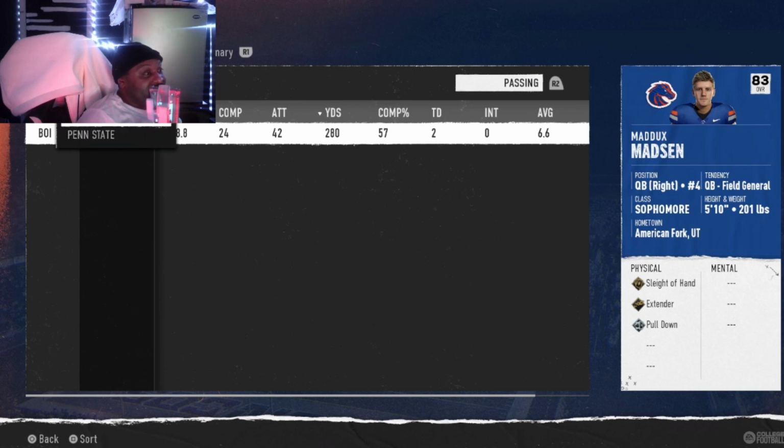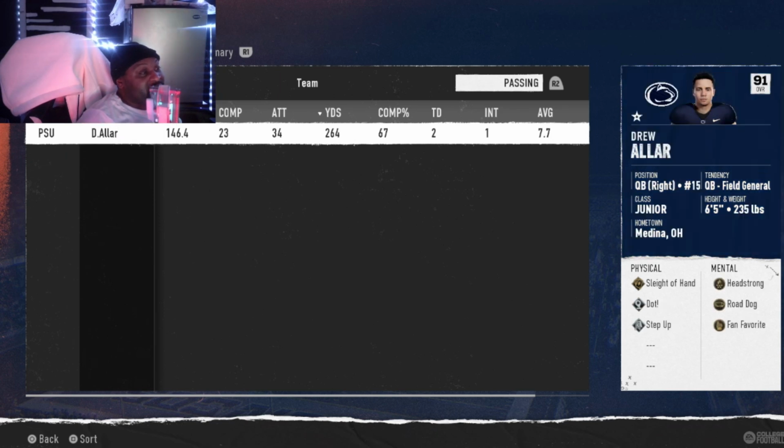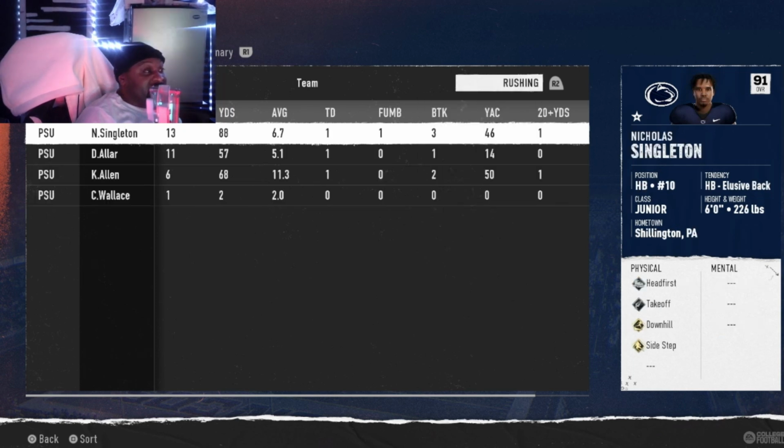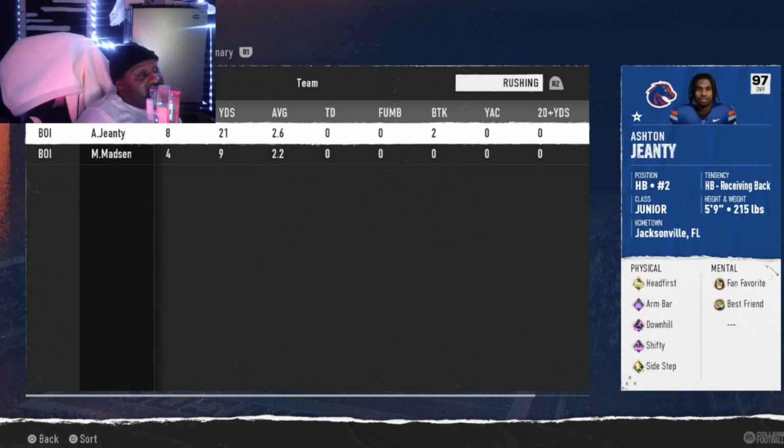We see the passing game here, not much there. But the thing is, you're gonna look at Genty. He didn't run for. He didn't do nothing. He ran for like 23 yards on like 11 carries or something like that. And I'm looking. I think I'm looking here. Yeah, Genty.